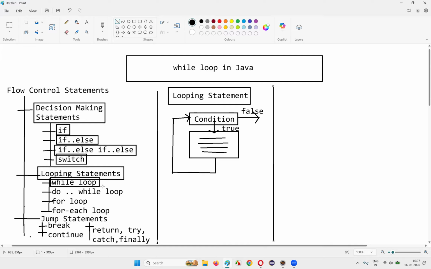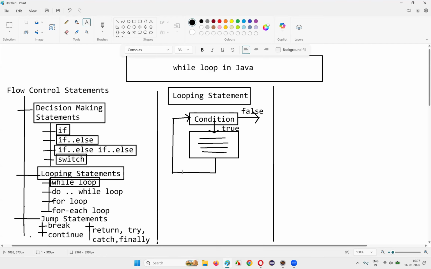So what is the syntax of this while loop? Now you understood how the looping statements work, right? They will repeatedly run the same block of code until the condition is true. When the condition becomes false, we are going to exit this loop. This is how the looping statements work in Java. But now let's focus on the first type of loop, that is while loop.